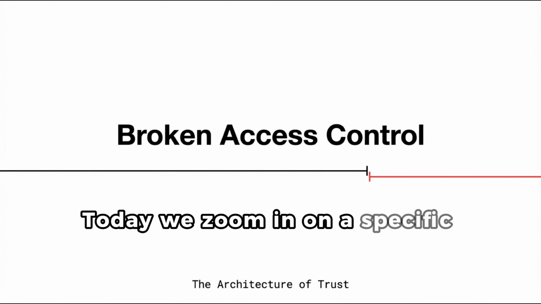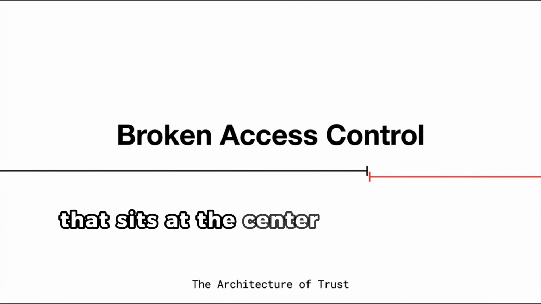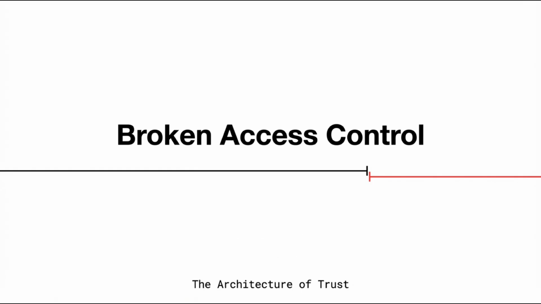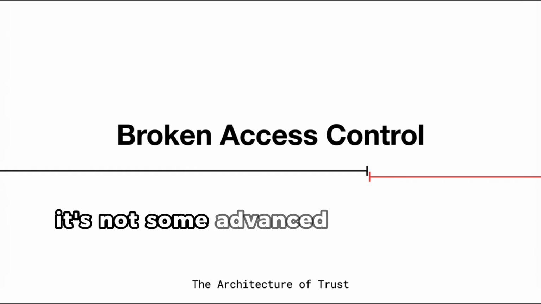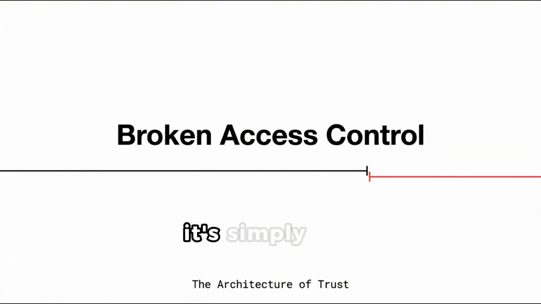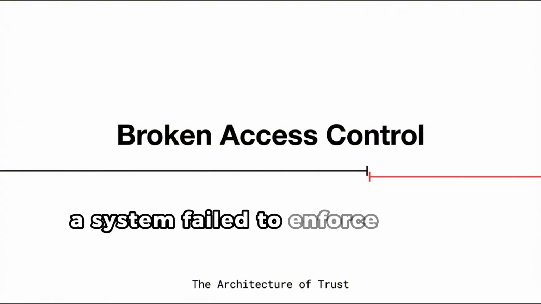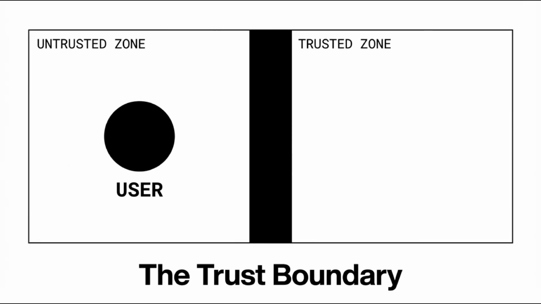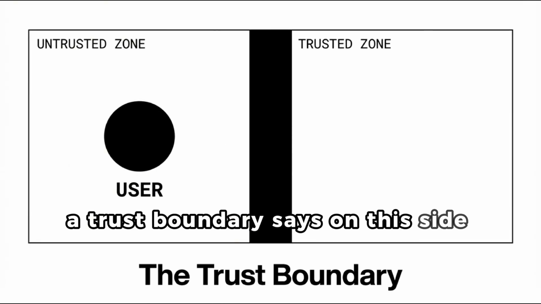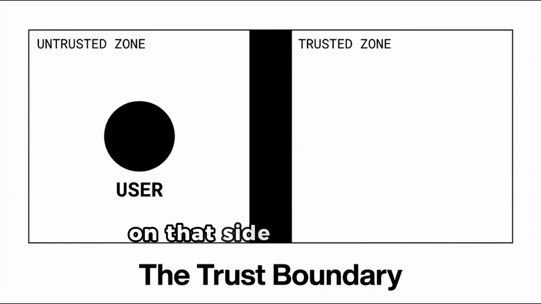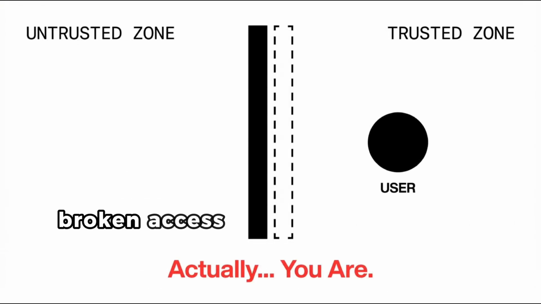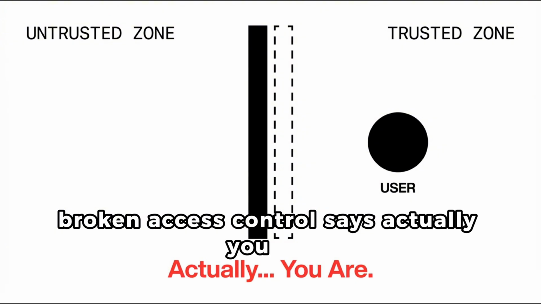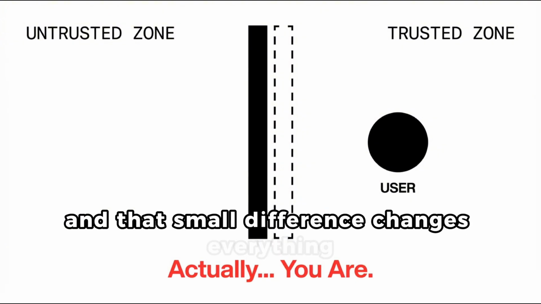Today we zoom in on a specific class of failure that sits at the center of many real-world breaches: broken access control. This is not an exotic zero-day. It's not cryptographic wizardry. It's not some advanced nation-state exploit. It's simply this: a system failed to enforce a trust boundary it claimed to have. Let's make that concrete. A trust boundary says, on this side, you are allowed. On that side, you are not. Broken access control says, actually, you are. And that small difference changes everything.